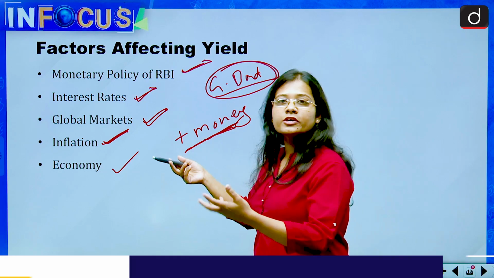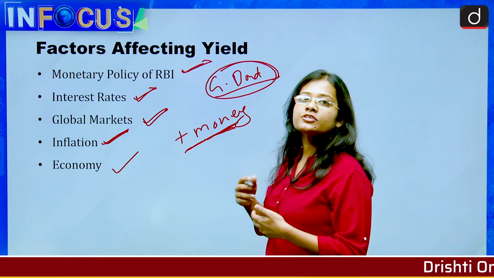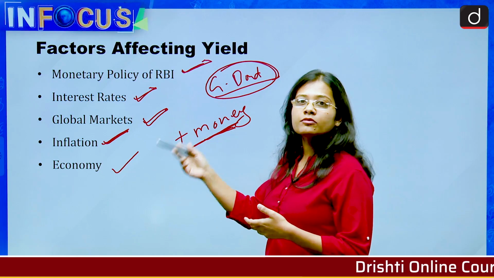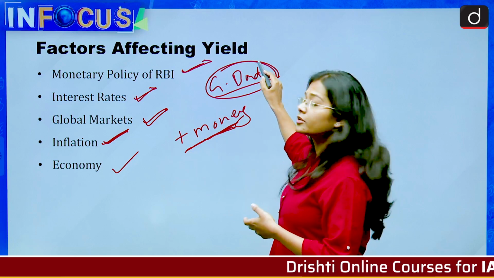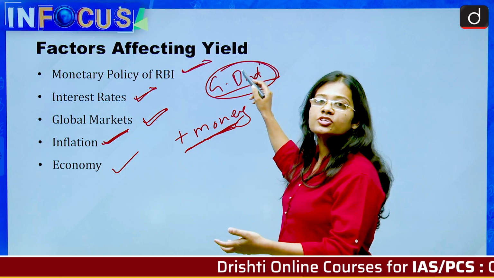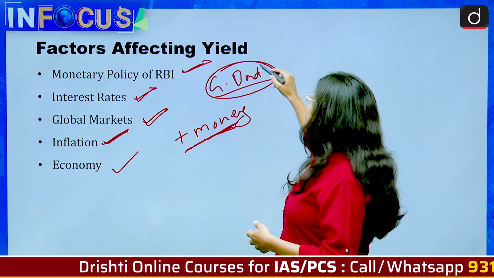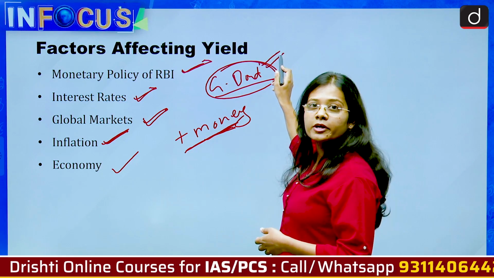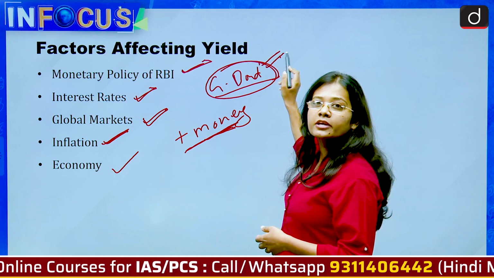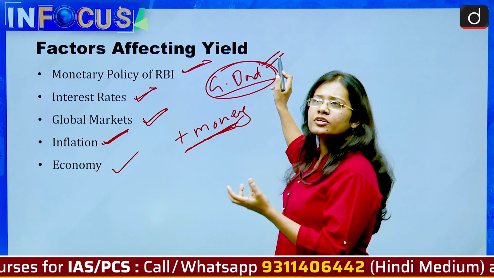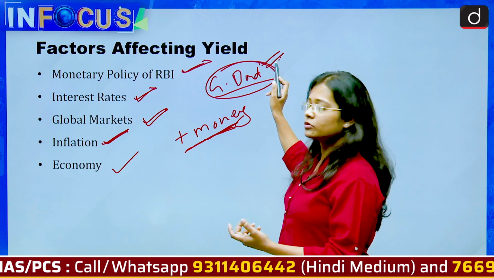So in the time of inflation, people try to invest their money elsewhere instead of government bonds, because they think they have a chance of earning better returns than what they would get from government bonds, which give predefined interest rates that are comparatively low.